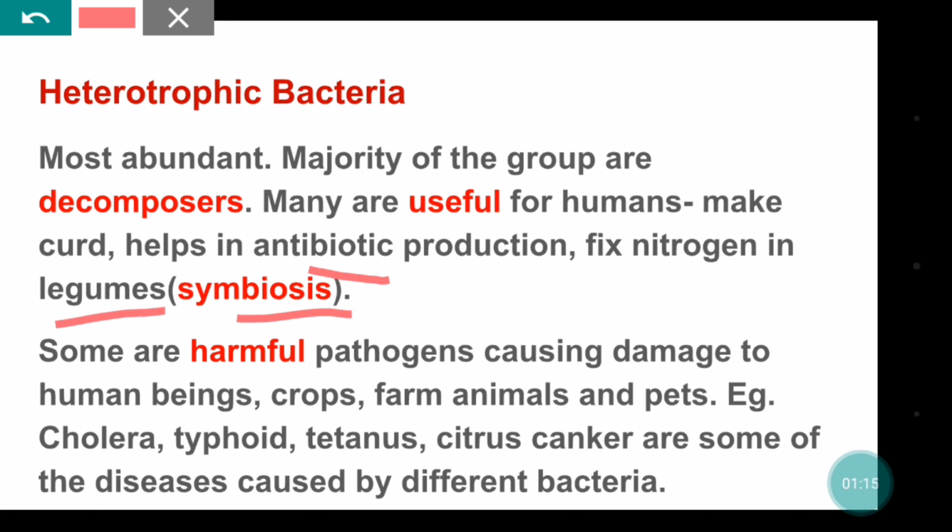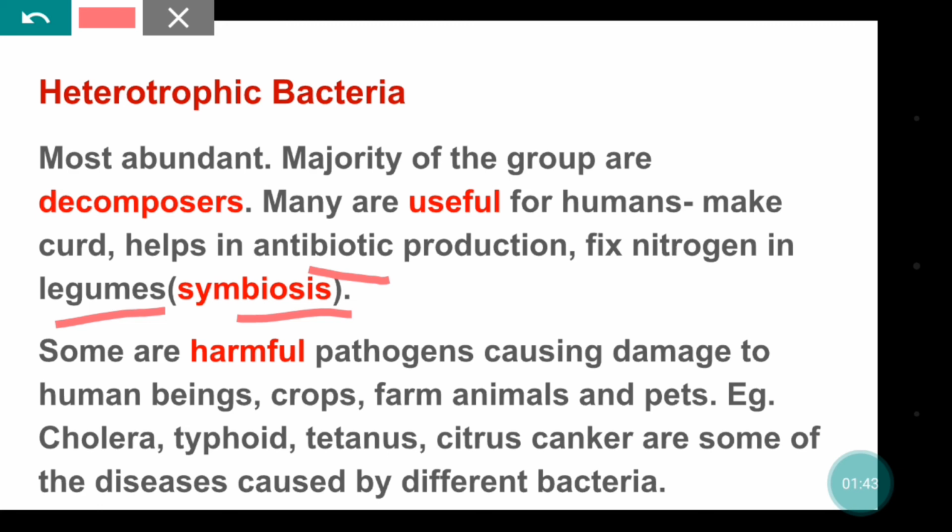Symbiosis means both living organisms, the leguminous plants and bacteria, are benefited, because plants get nitrogen as the bacteria fix the nitrogen for it, and in return, the bacteria get shelter.